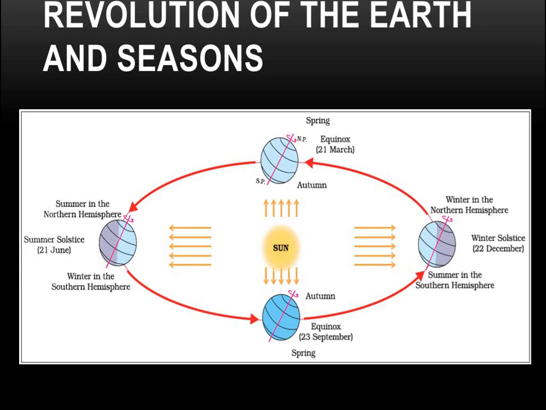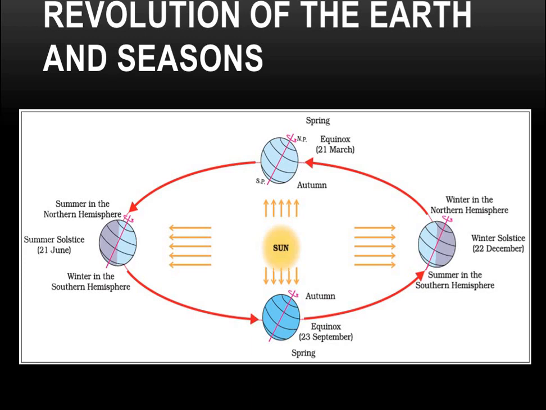So this is the phenomenon of the summer and winter season in the northern and southern hemispheres, and the summer solstice that we will discuss later on also. In opposite of it, you see there is winter in the northern hemisphere. Here in this position you can see the southern part is towards the sun, so it gets more heat here, that's why they face the summer season,